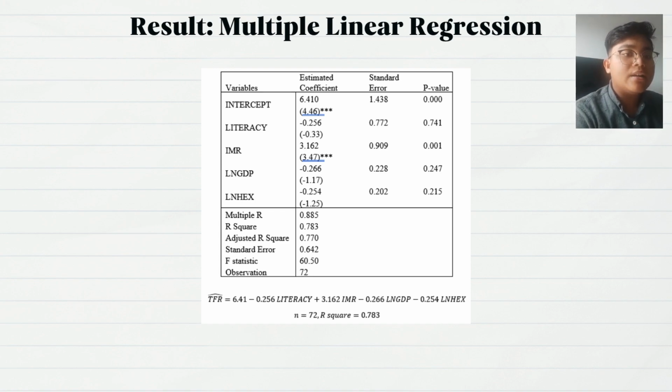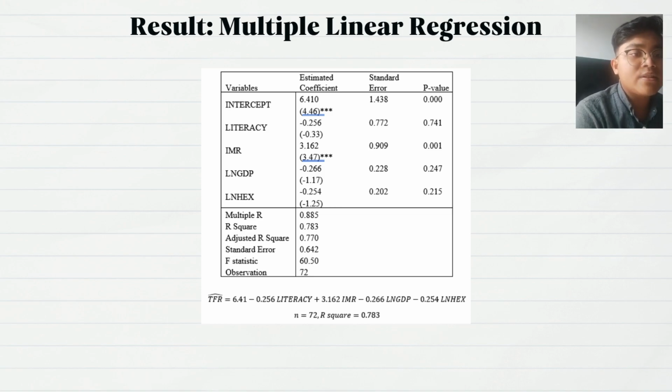Next, we find that the intercept in the TFR indicates that if all the explanatory variables take on the value of 0, the mean of TFR will equal 6.41. This shows that setting these independent variables to 0 will increase the total fertility rate, measured as the average number of children per woman, to 6.41.